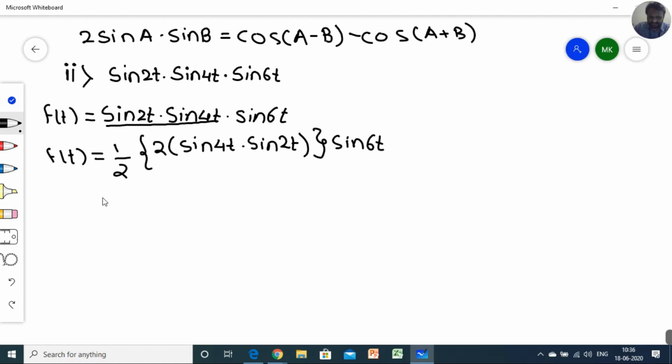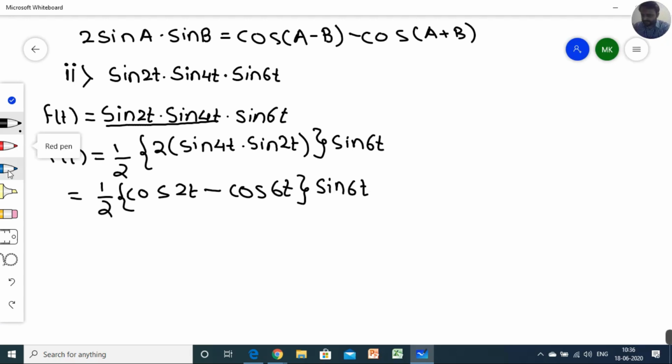You can write inside also if you want. 1 by 2 as it is. Just apply the formula 2 sine a sine b: cos of a minus b becomes cos 2t, minus cos of a plus b becomes cos 6t, into sine of 6t.